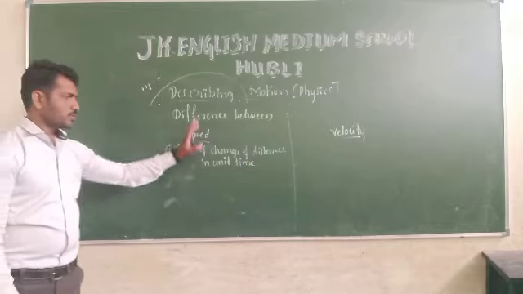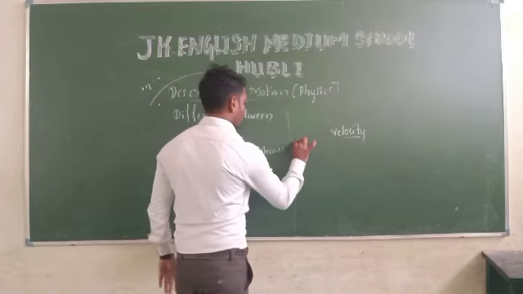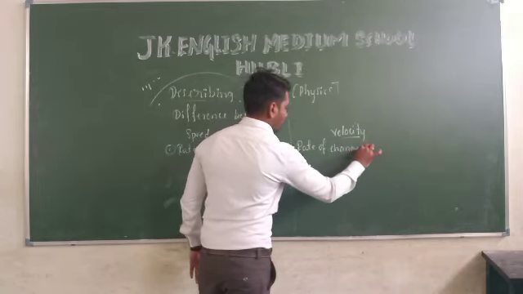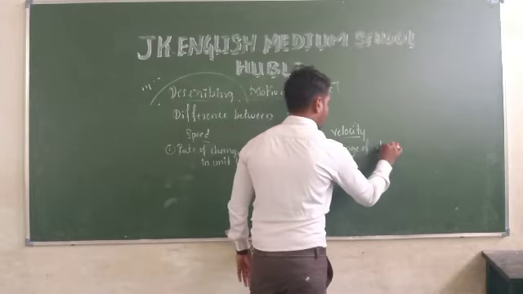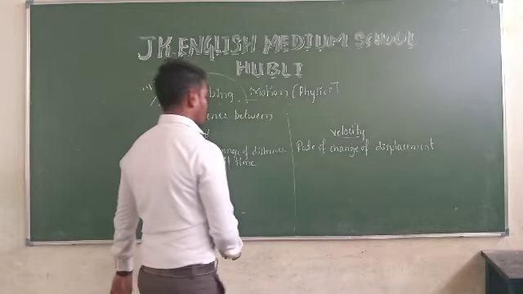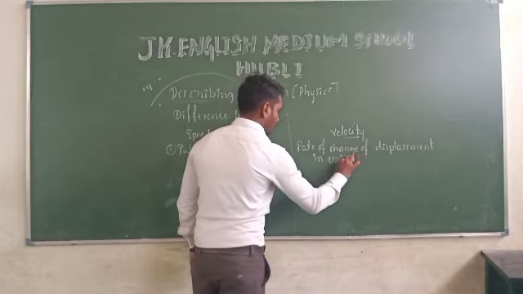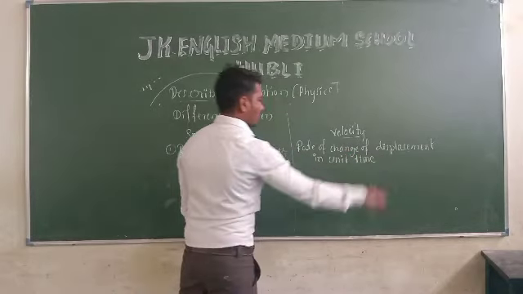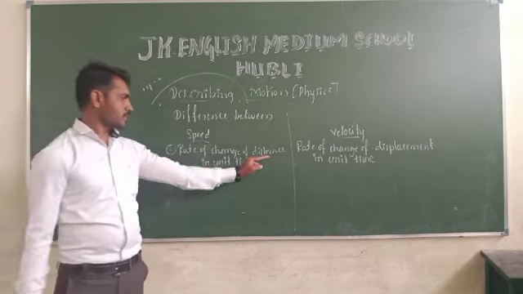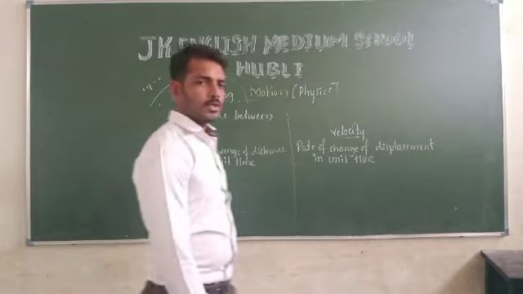Rate of change of distance in unit time is called speed. Here, for velocity, it is the rate of change of displacement in unit time. So the first difference is: speed is the rate of change of distance in unit time, and velocity is the rate of change of displacement in unit time.